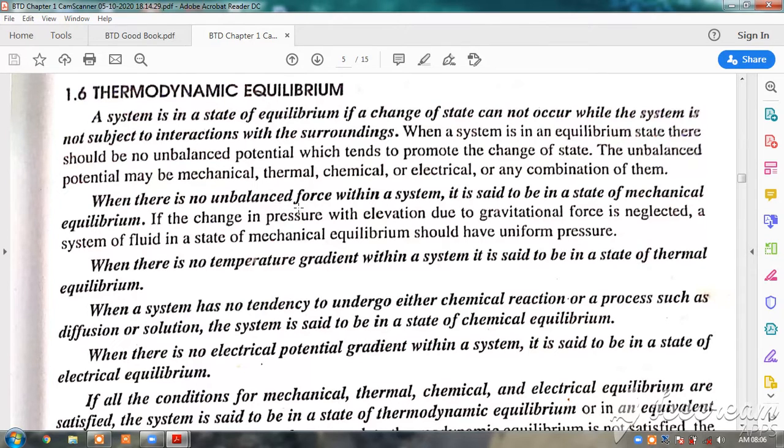When there is no unbalanced force within a system, it is said to be in the state of mechanical equilibrium, like a swing.